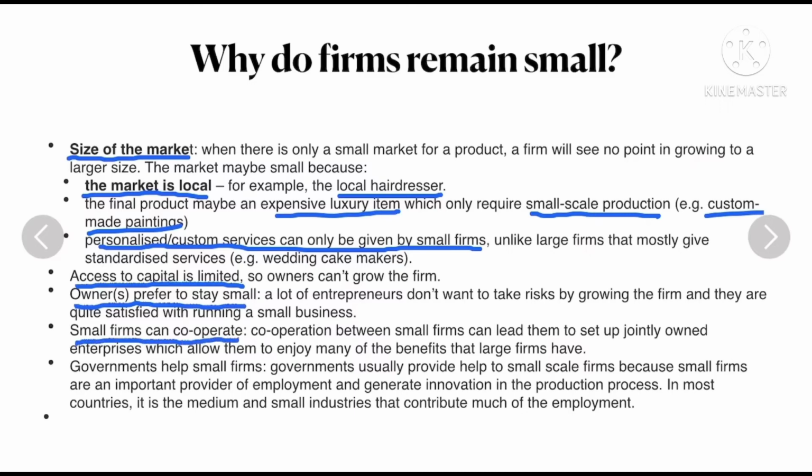Then small firms can cooperate. Cooperation between small firms can lead to setting up jointly owned enterprises, which will let them enjoy many of the benefits that large firms also have. Governments help small firms. Governments do give them training for employees. They basically give them subsidies as they want more firms to increase in the country to increase the national output and the economic growth, as well as to increase employment.